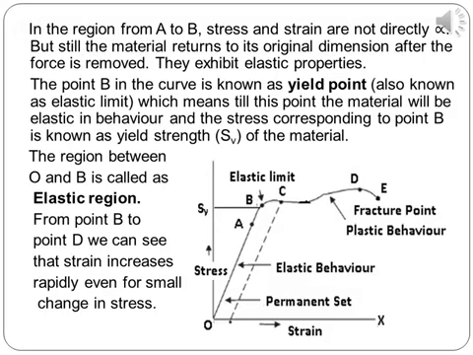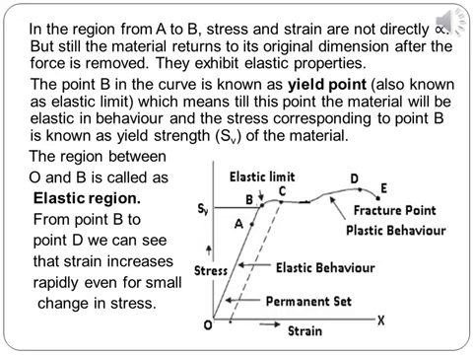In the region from A to B, you have seen that stress and strain are not directly proportional to each other, but still the material has a tendency to come back to its original dimension after the removal of the external force. That is, it exhibits elastic properties.